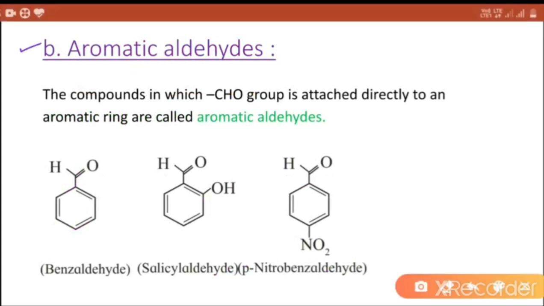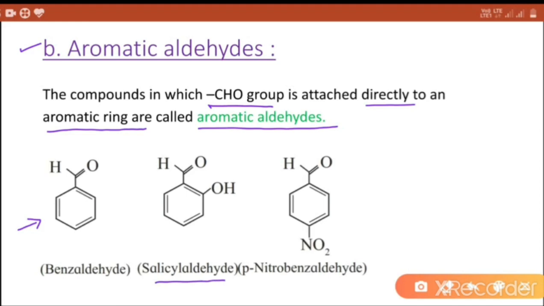Aromatic aldehydes. The compounds in which CHO group is attached directly to an aromatic ring are called aromatic aldehydes. Let us consider the examples. The first example, benzaldehyde, in which CHO group is directly attached with aromatic nucleus, benzene.